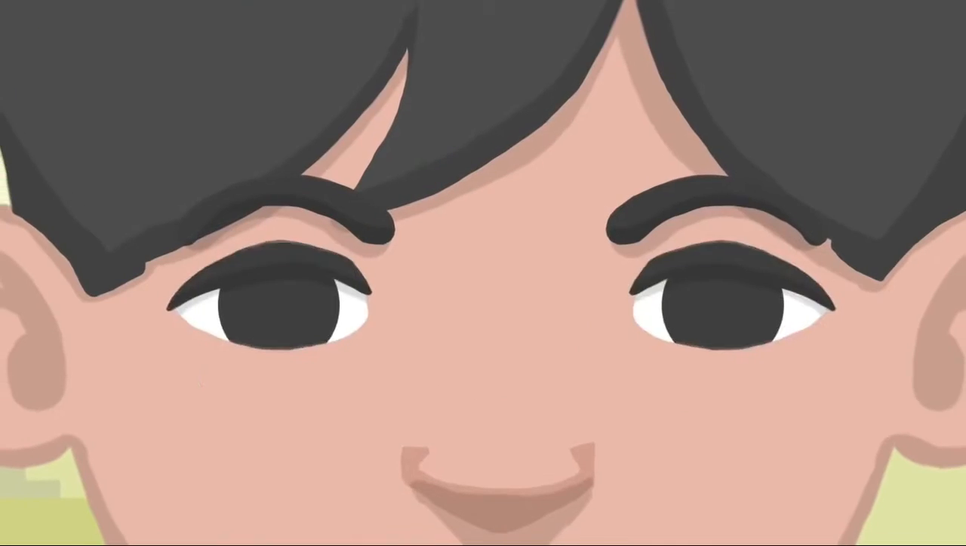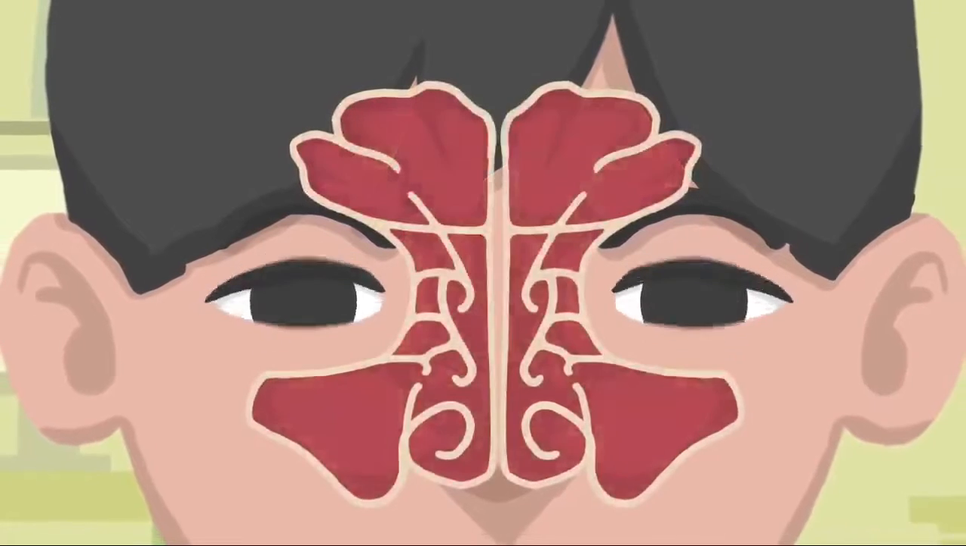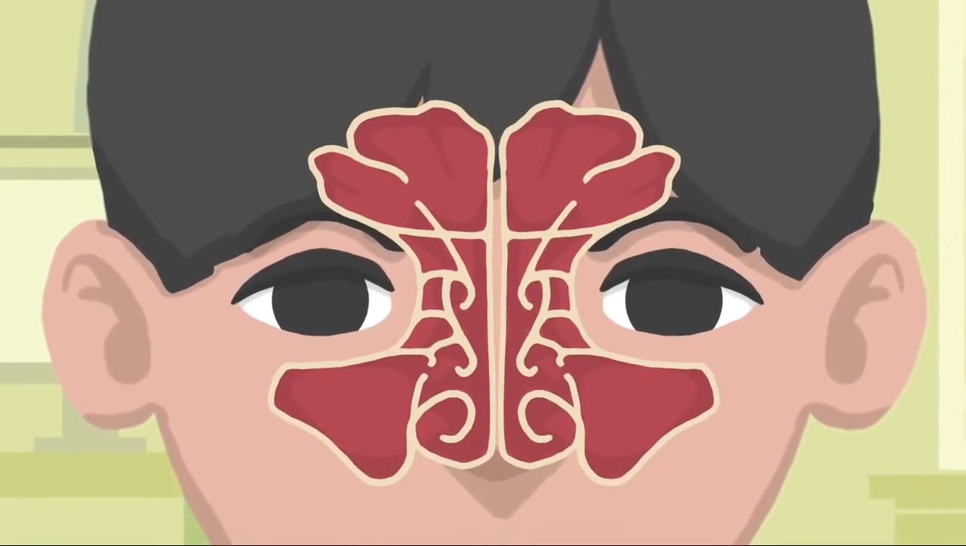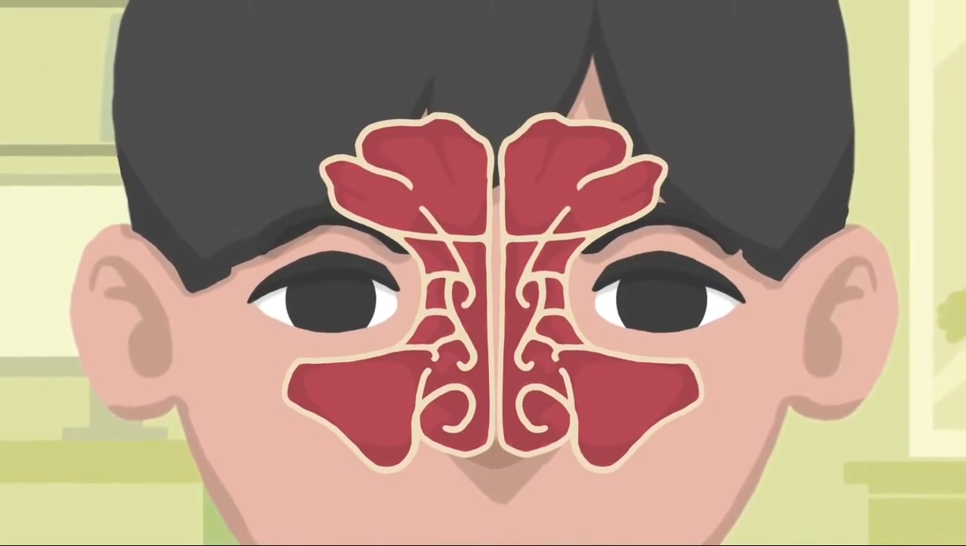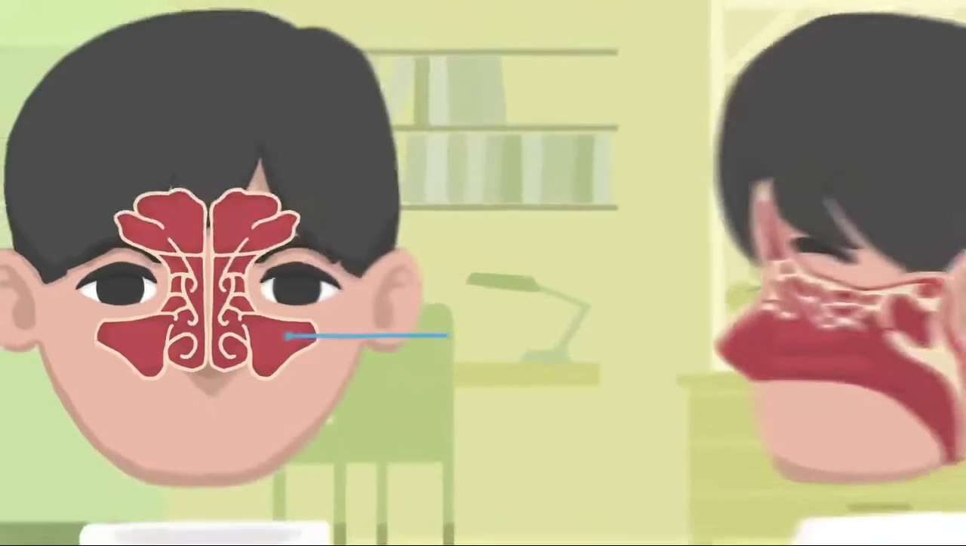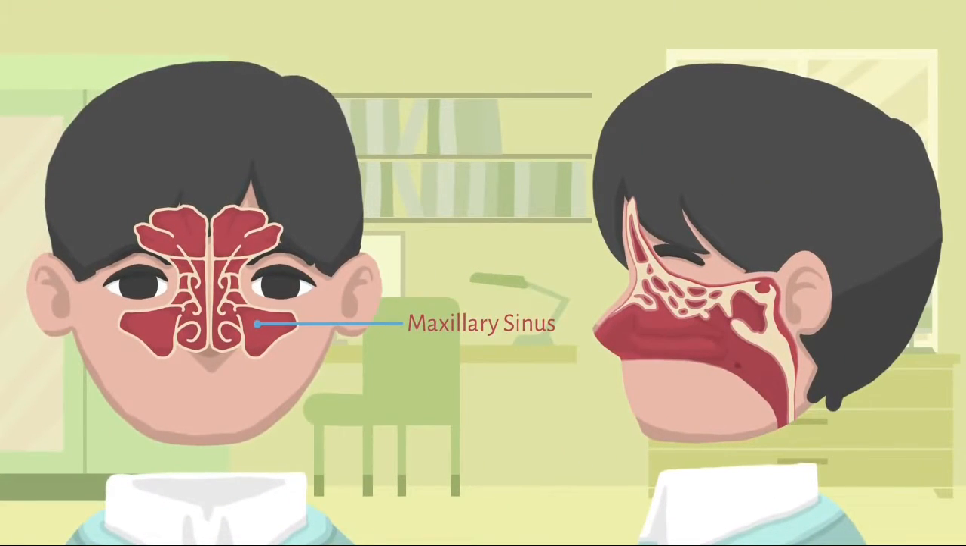We should talk a little bit about anatomy. Sinuses are hollow spaces in the bones around the nose that connect to the nose through small, narrow channels. Humans possess 4 paired paranasal sinuses. Your cheekbones hold your maxillary sinuses, the largest.